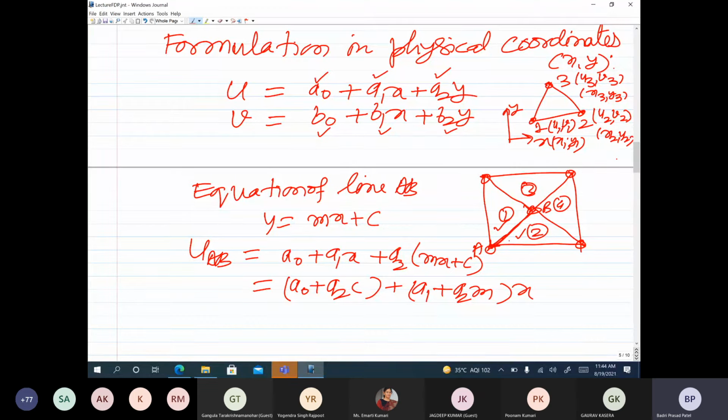If it is linear in x, and at nodes A and B both elements 1 and 2 have the same values of u and v, then if we fit a straight line from A to B, it is going to be unique because at A and B, u and v are the same. So along the entire line AB, the values of u and v would be the same whether you work out from element 1 or element 2. So the compatibility condition is satisfied.